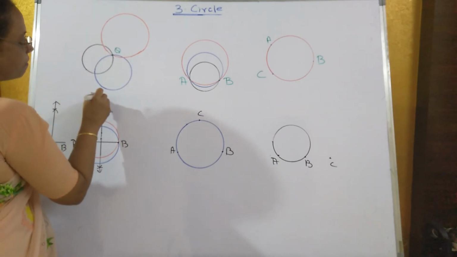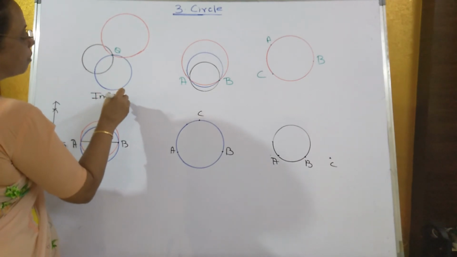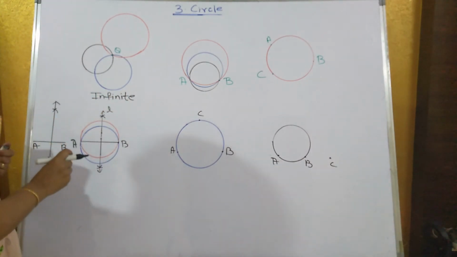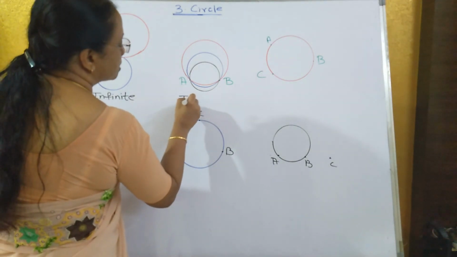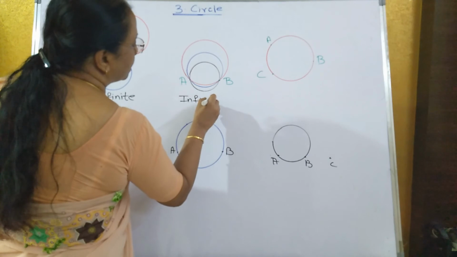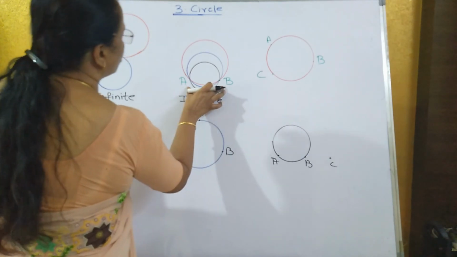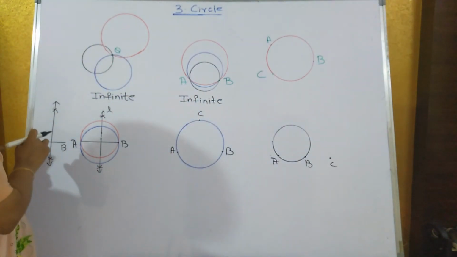That is infinite circle. What is the meaning of infinite? Many circles can be drawn. If you take 2 points, how many circles can you draw? Here also many circles can be drawn. That is, infinite circles can be drawn through 2 points, as well as infinite circles can be drawn even from 1 point.